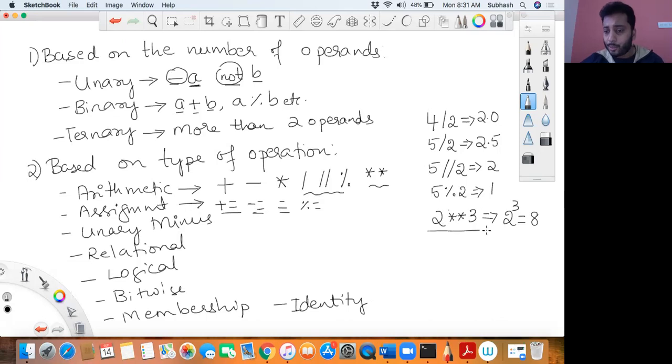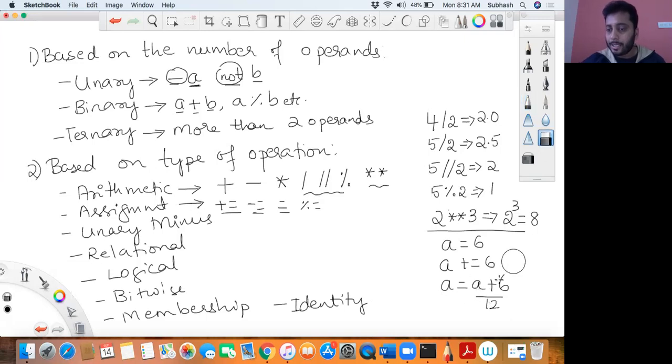Now how does this work? Let me tell you. Suppose I say a is equal to 6, and then say a plus equal to 6. In that case, this becomes a is equal to a plus 6. Therefore, what gets stored in a would be 12. 6 plus 6 would be 12.